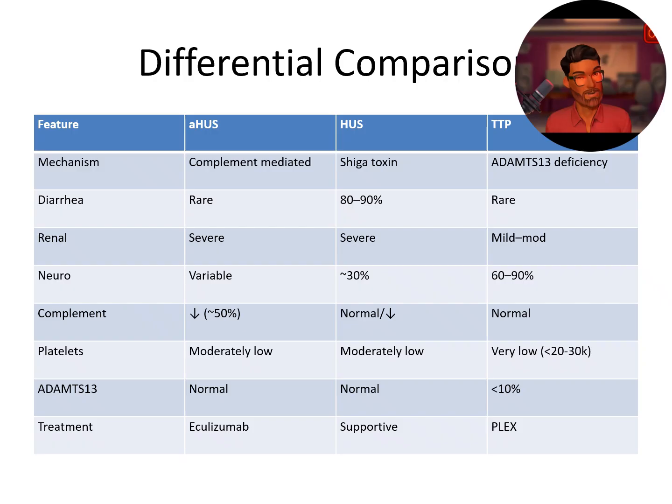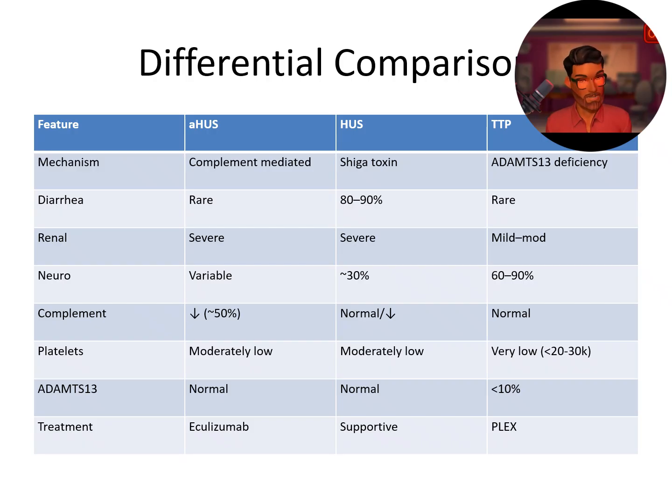Differential comparison: we've seen this chart a few times already. HUS has Shiga toxin as compared to complement-mediated in atypical HUS and ADAMTS13 in TTP, respectively. Diarrhea is obviously the focus in HUS. Renal involvement is severe. There are neurological symptoms in about 30 to 40% of patients. Complement can be low just due to the infection, but don't lose sight of the diarrheal prodrome that leads us to HUS.